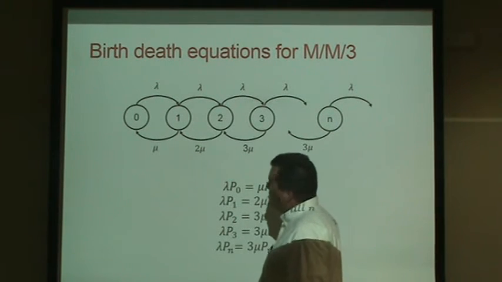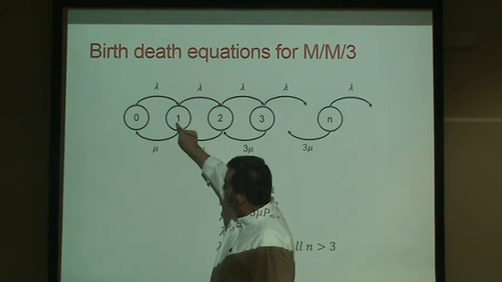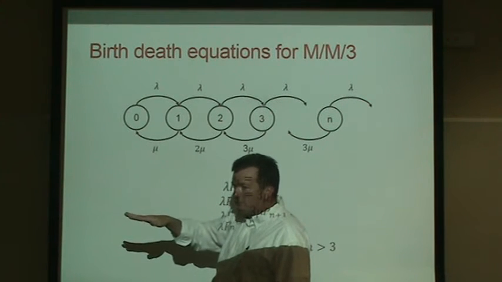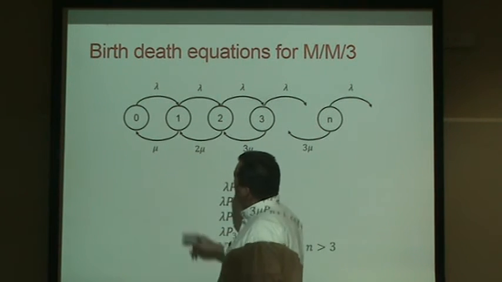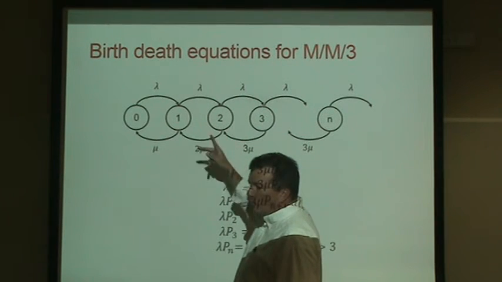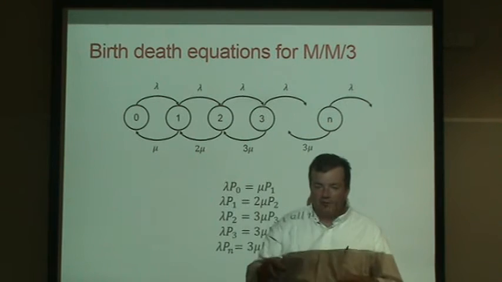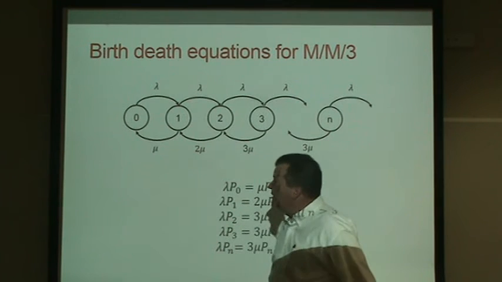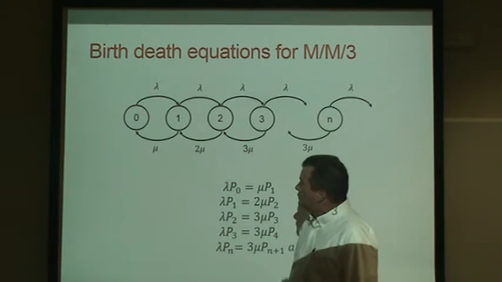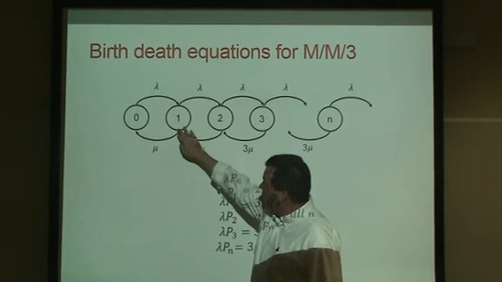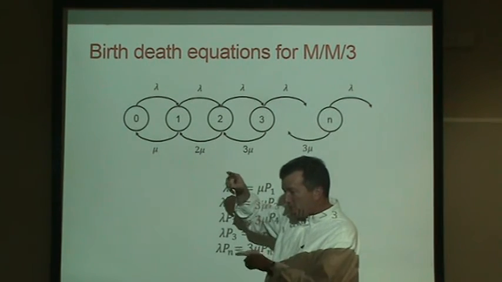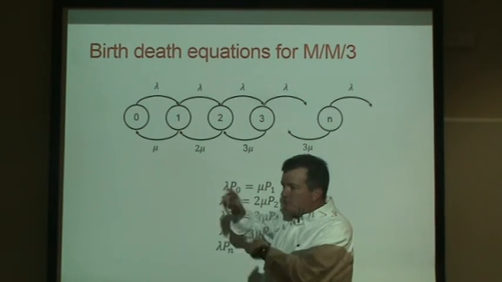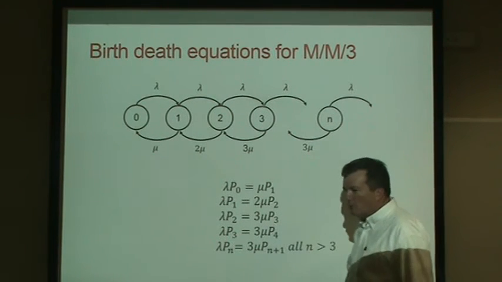When we're in state 1, if a new customer arrives, they immediately go into one of the 2 idle servers, and we go to state 2. When we're in state 2, we have 2 processes that are being served. So the rate at which we go from 2 to 1 is 2 times mu, not 1 times mu, because there's 2 processes being served, and whatever mu is for each of the servers, we now have 2 times that, the rate at which we go back to state 1.